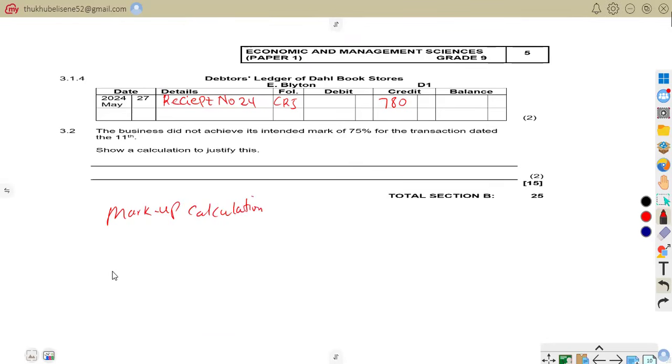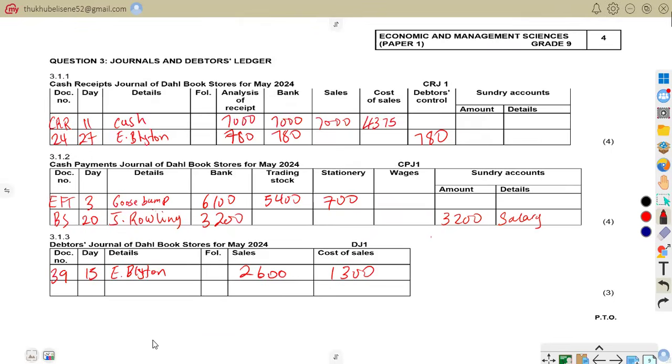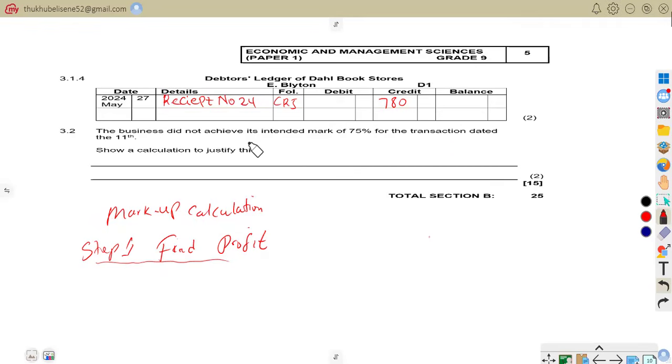Now we are going to say step one, we have to find the profit. For us to find the profit, we have to know that we have sales. How much are our sales? Our sales are 7,000. So we are going to write 7,000 minus 4,375.